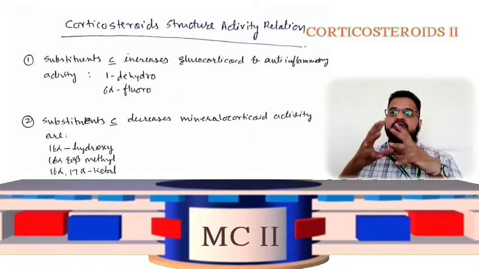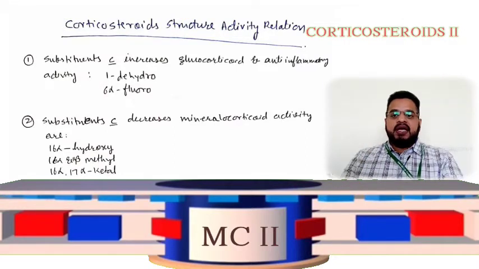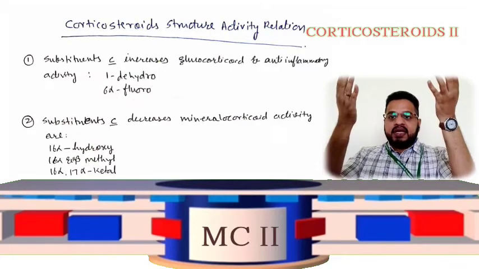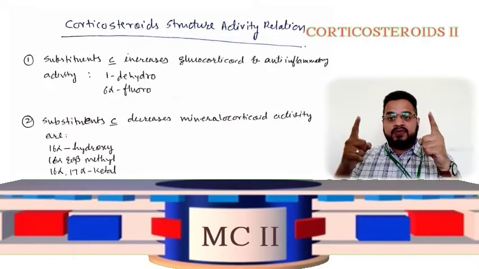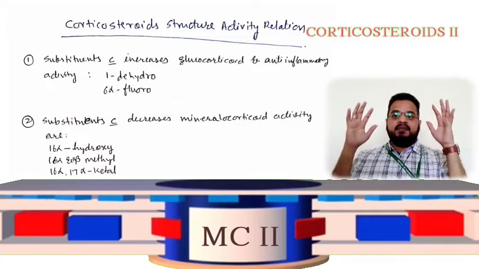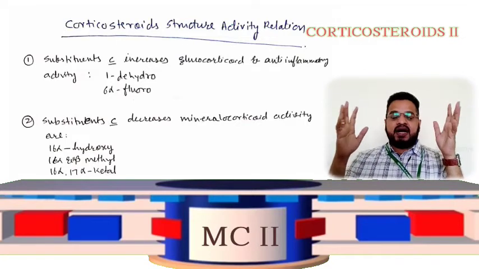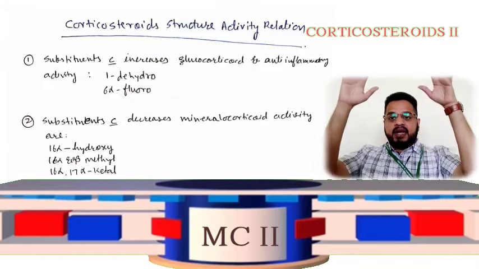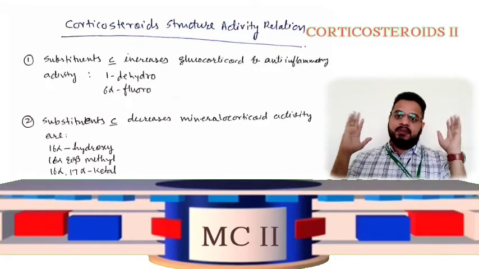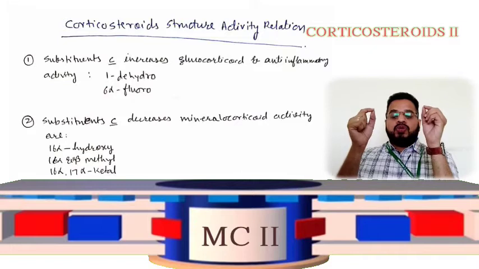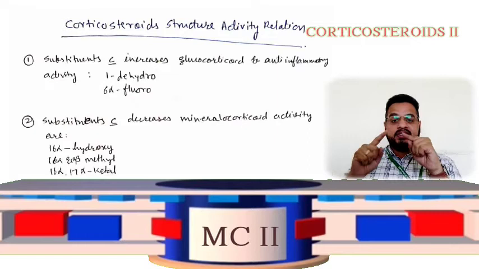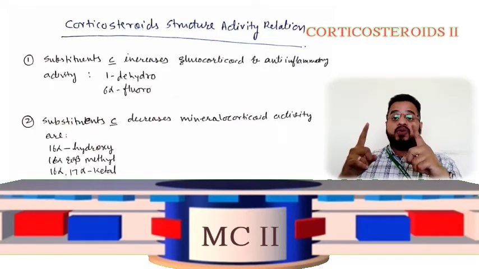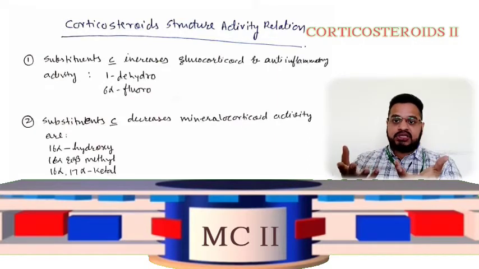If I ask you about 6-alpha fluoro, what does it do? It increases the glucocorticoid activity, increases the anti-inflammatory activity. Great. Now if I talk about 16-alpha hydroxy, what will it do? It will decrease the mineralocorticoid activity. The 16-alpha ketal group or 17-alpha ketal group will decrease the mineralocorticoid activity. Understand? So when groups are attached to these positions, you are supposed to understand and tell what its activity would be. That is what the structure activity relationship is.